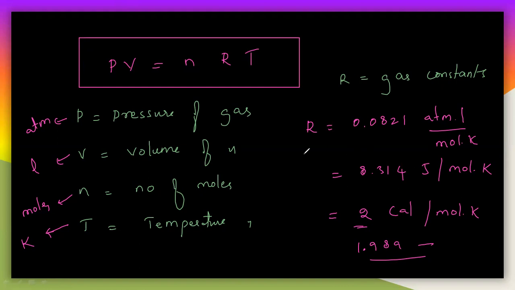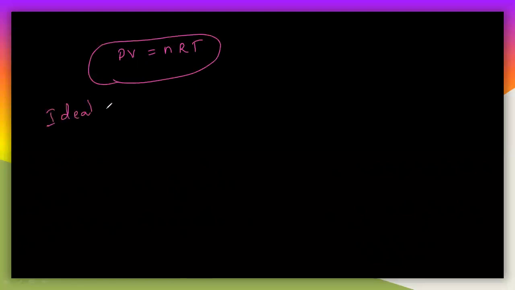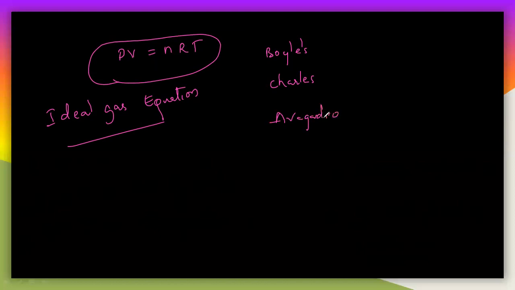This is the constant value, and this equation is called the ideal gas equation. What is ideal gas, real gas? I will tell you in the next session. But you have to understand this equation here. This equation can be obtained from the four gaseous laws. So PV is equal to nRT is called the ideal gas equation. And this equation is obtained from the four laws, that is Boyle's law, Charles law, Avogadro law, and the next one Gay-Lussac law.